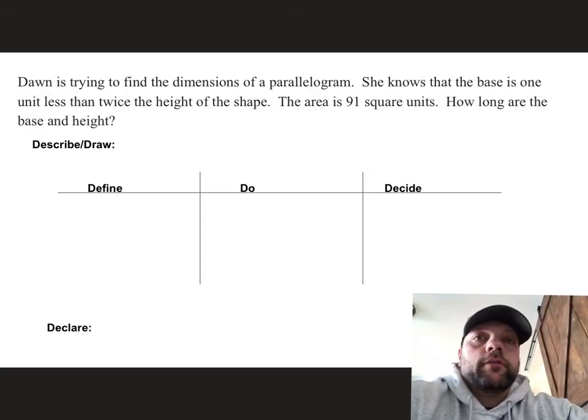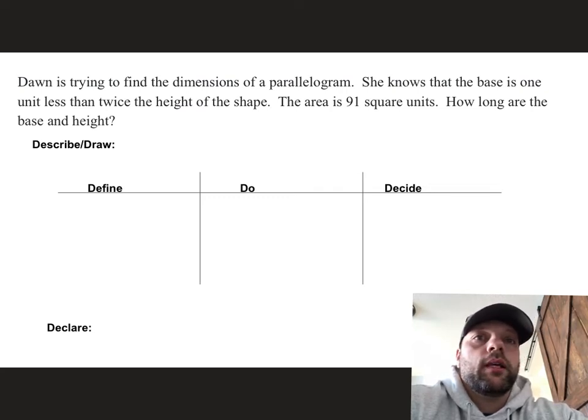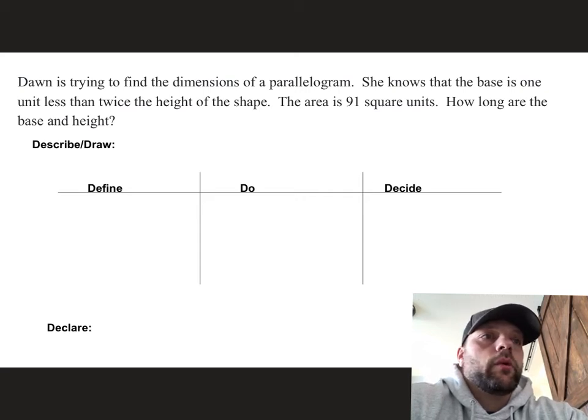Here's our last question for today. Dawn is trying to find the dimensions of a parallelogram. She knows that the base is 1 unit less than twice the height of the shape. The area is 91 square units. How long are the base and the height?